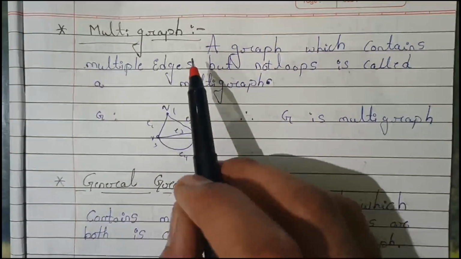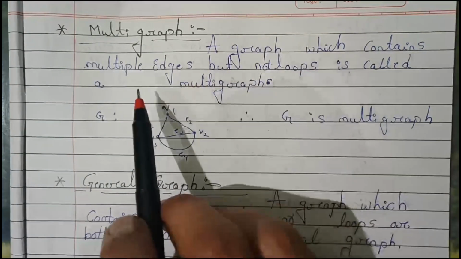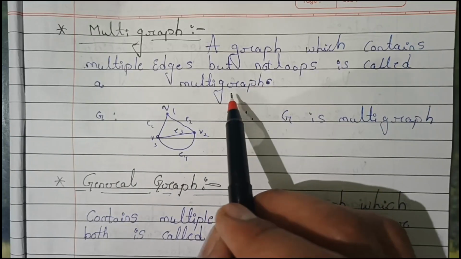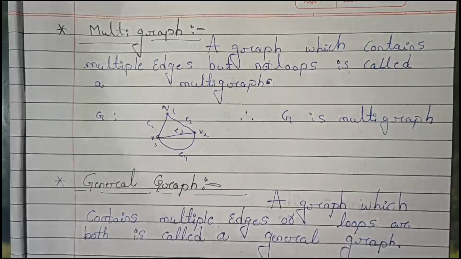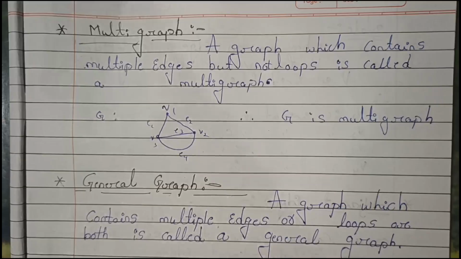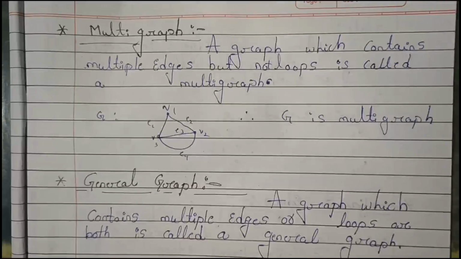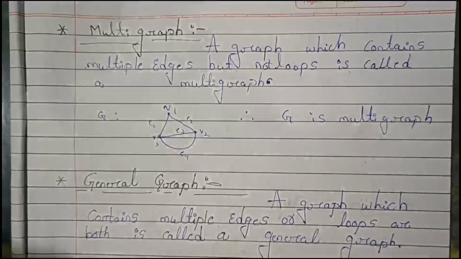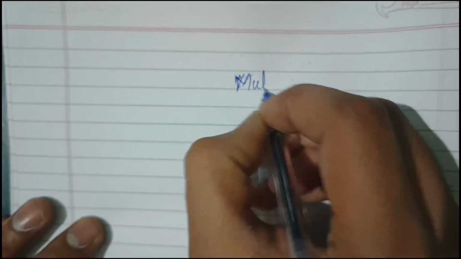Let's see the definition of multigraph. A graph which contains multiple edges but not loops is called a multigraph. Okay, let's see with an example. Multigraph.